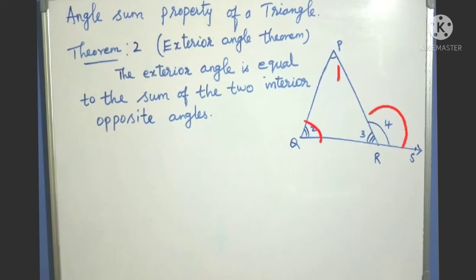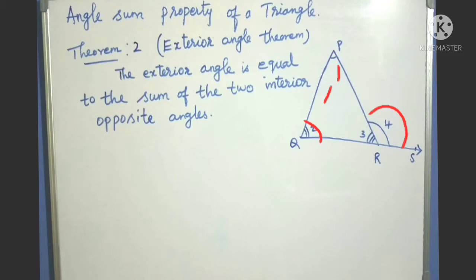Okay, so 3 is the linear pair. 3 is not an opposite angle. 3 is the linear pair. So this exterior angle is equal to the sum of the two interior opposite angles. We want to prove that. So how can we prove that?